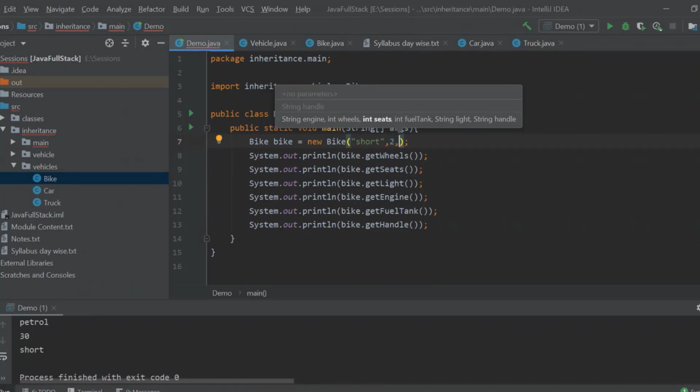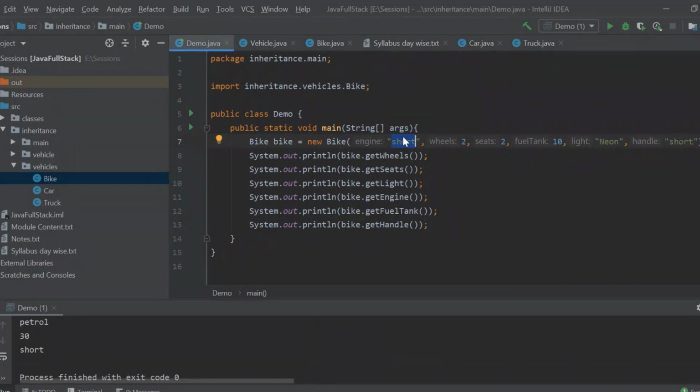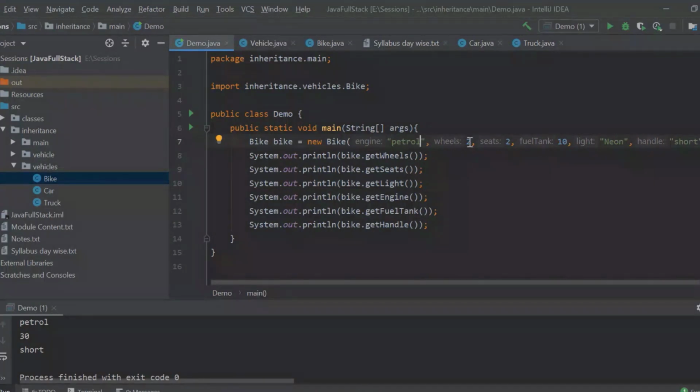Next, how many seats? 2. Fuel tank capacity of a bike is maximum, let's say 10, and lights, let us say neon lights. And what is my handle? My handle is short, and here the engine should be petrol. Now I am calling a constructor where my constructor consists of both the bike parameters as well as the vehicle parameters.